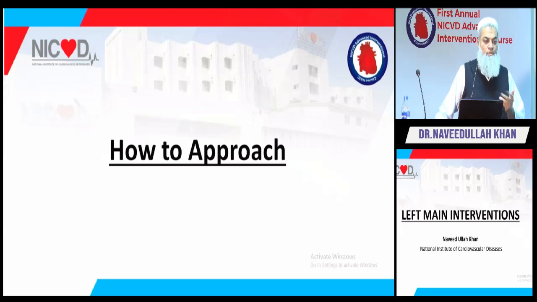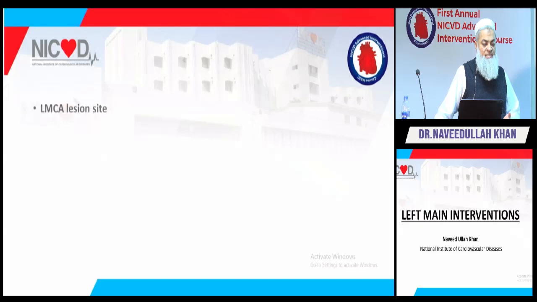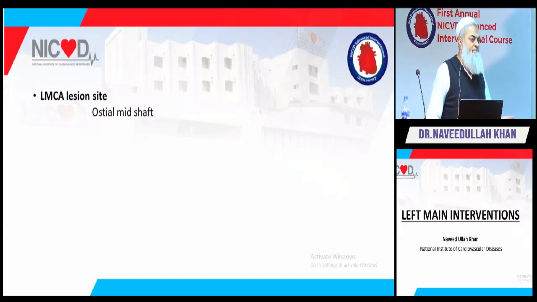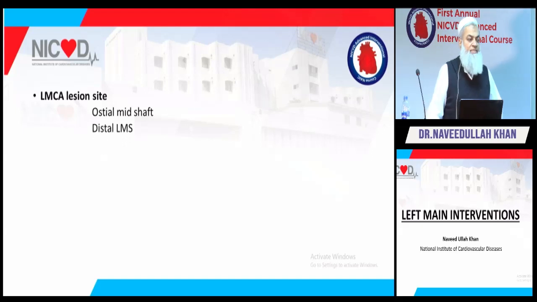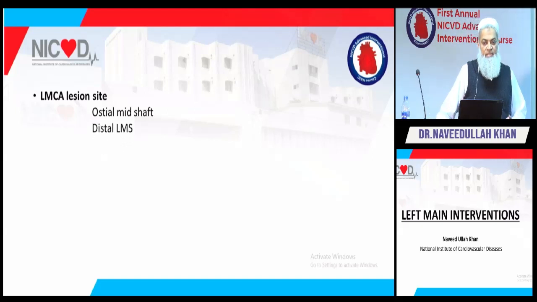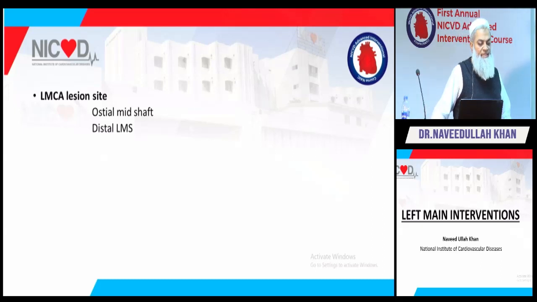So we'll see how to approach a left main. You have got a patient with significant left main disease. One thing you want to consider for left main intervention is the lesion site. Ostial and mid-shaft left main lesions are usually considered simpler and can be done easily, but distal left main is a different animal. It's a different strategy, like Dr. Javed Syal has already discussed. We will be touching those things. I will be going through those slides very quickly. But distal left main is a different thing.